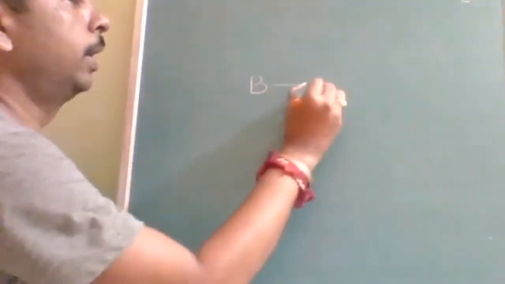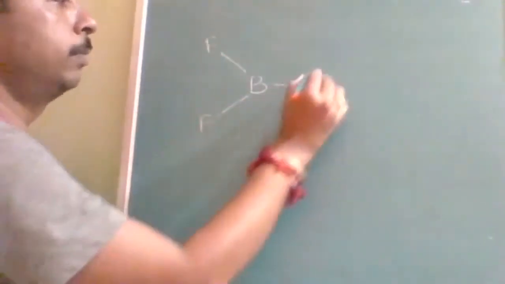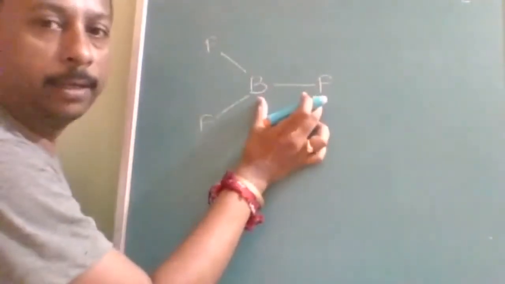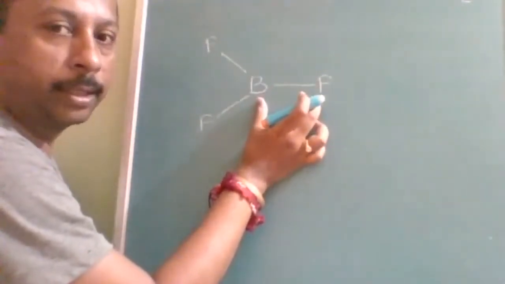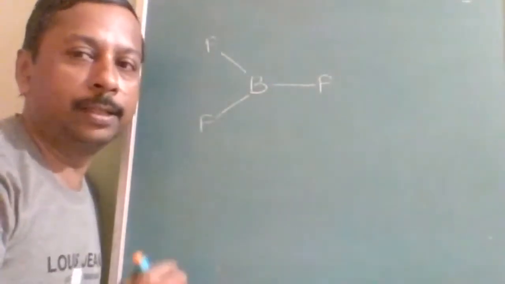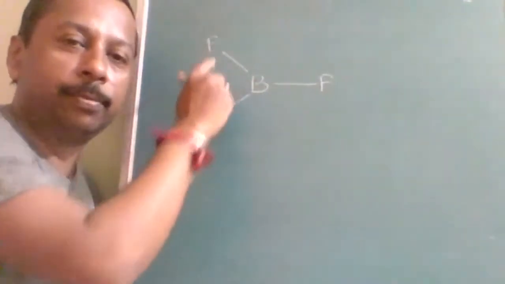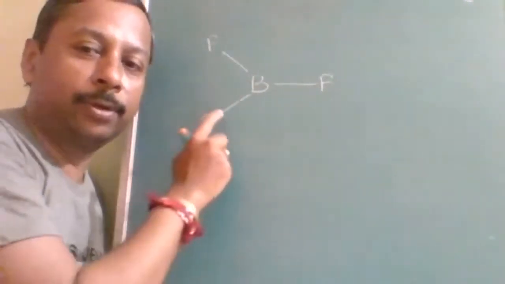So this back bonding is as good as resonance. See, boron and this fluorine. For some time, the overlapping will be between these two. But after some time, 10 minutes, 15 minutes, something comes into its mind. Why should I only donate? Why are these two not donating? Is it my own responsibility?